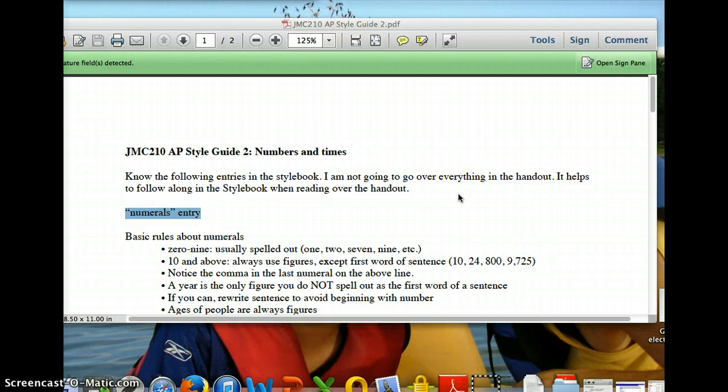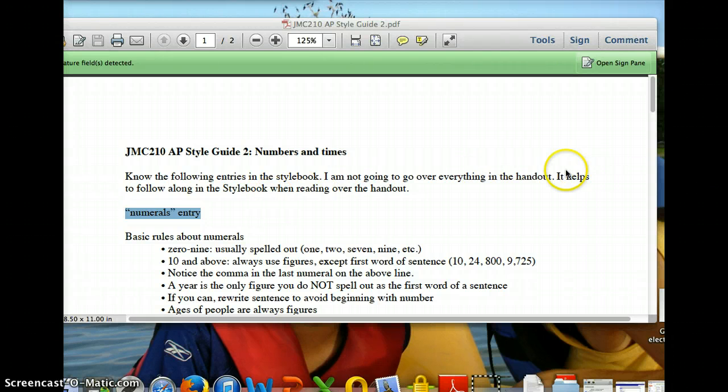Hi, today we're going to go over the AP Style Guide number 2, which focuses on numbers and times. I want you to know the following entries in the style book. It helps if you tab the entries that I've gone over so that you can get to them quickly. And I'm not going to go over everything in the handout, so make sure that you look up the entries and go over them yourself.